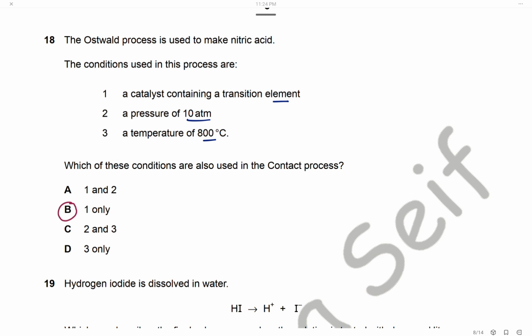In the contact process, we use a catalyst which is a compound of a transition metal, vanadium oxide, but we have a pressure of 2 atmospheres only, so this condition is not present, and the temperature is 450, so this is also not present. The only similar condition is 1. The catalyst contains a transition element, so the answer is B.